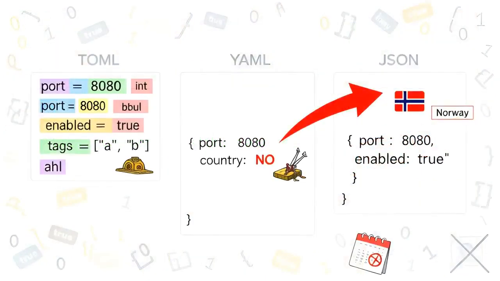Data types separate the 3 formats significantly. TOML supports strings, integers, floats, booleans, arrays, and tables natively, with each type declared explicitly. YAML auto-detects types, which sounds convenient until the Norway problem bites you. Country. And no silently parses as the boolean false.